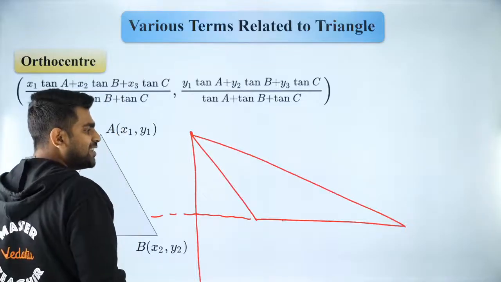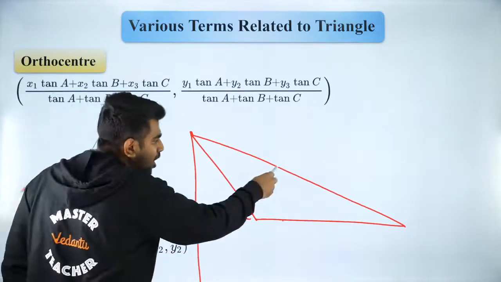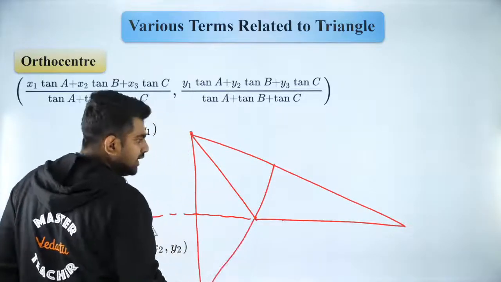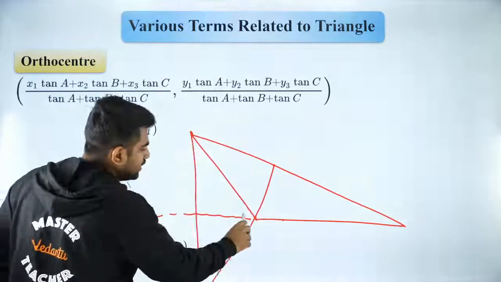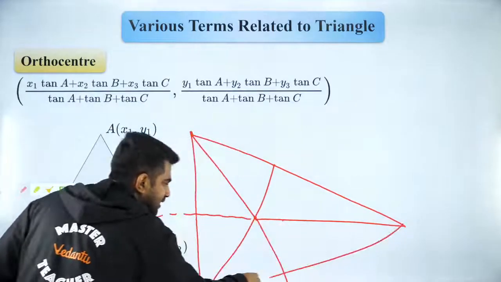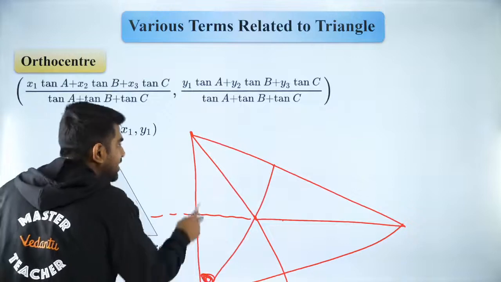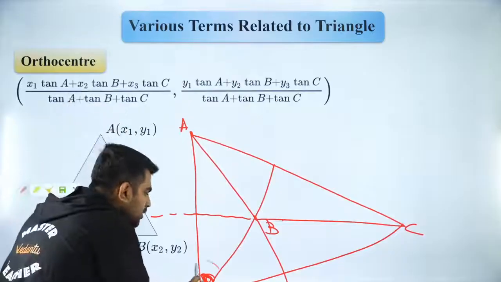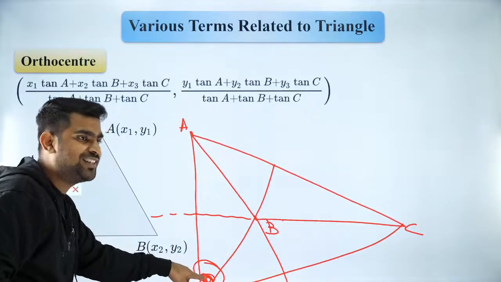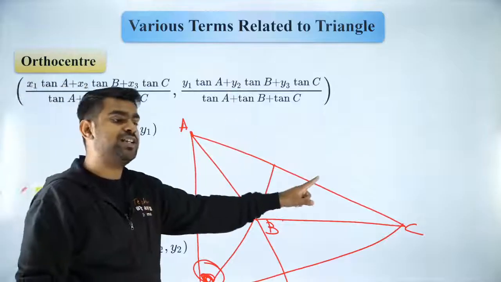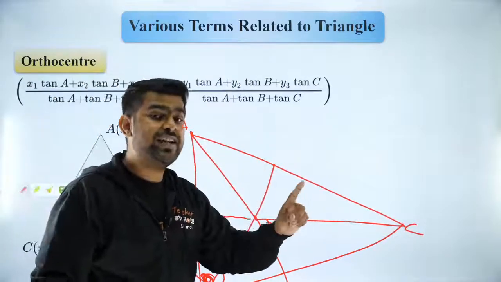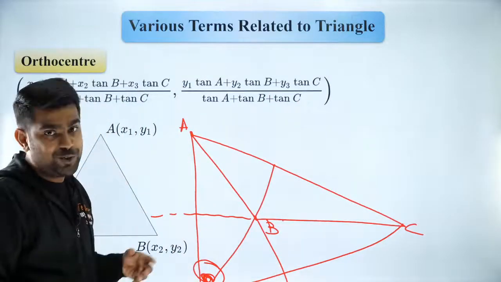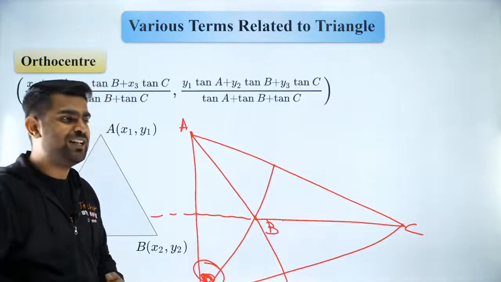If I drop a perpendicular from this to this, it will be like this, and if I drop a perpendicular from this to this side, it will be like this. So they will meet somewhere here, whereas the triangle is ABC over here. So the orthocenter is outside the triangle. Orthocenter can be outside, but your incenter and centroid will always be inside. Good? Did you like that? Very good geometry result, guys. I hope you all enjoyed it.